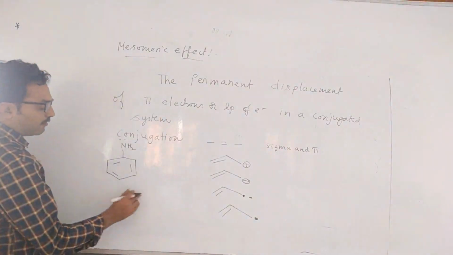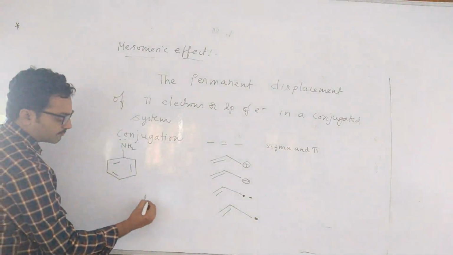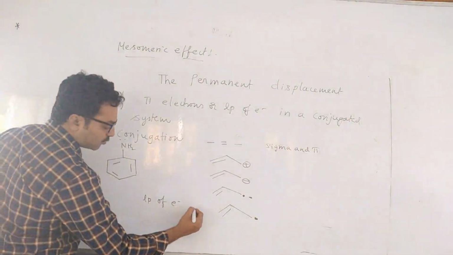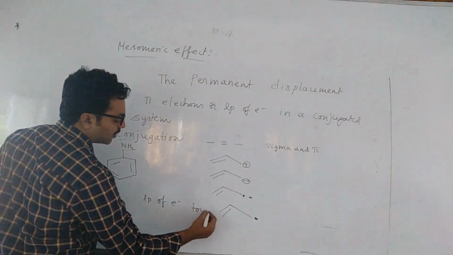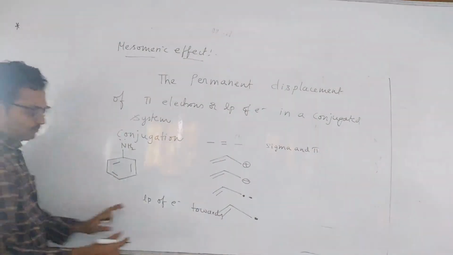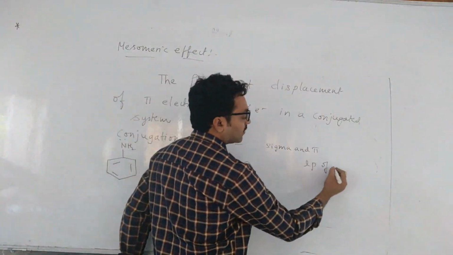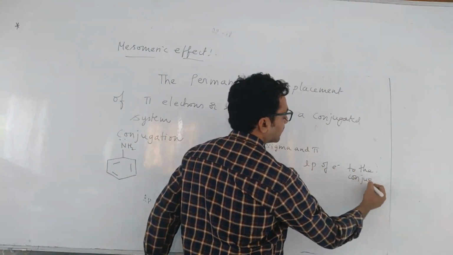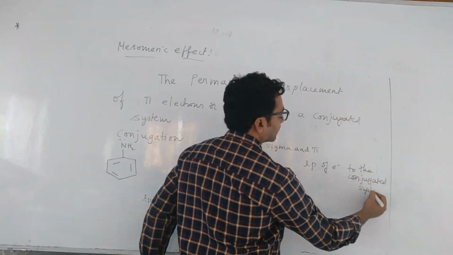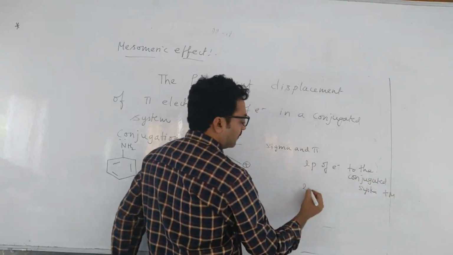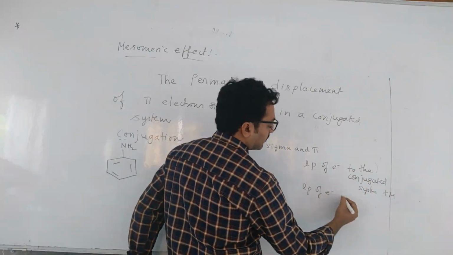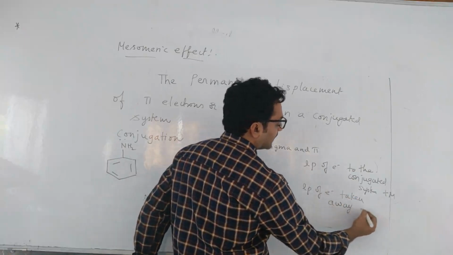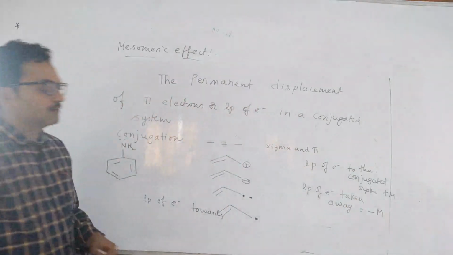Okay. If the lone pair of electrons, the non-bonding electrons, are given to the conjugated system, then that is called plus M effect. Plus M. If lone pair of electrons are taken away from the conjugated system, then it is called minus M.